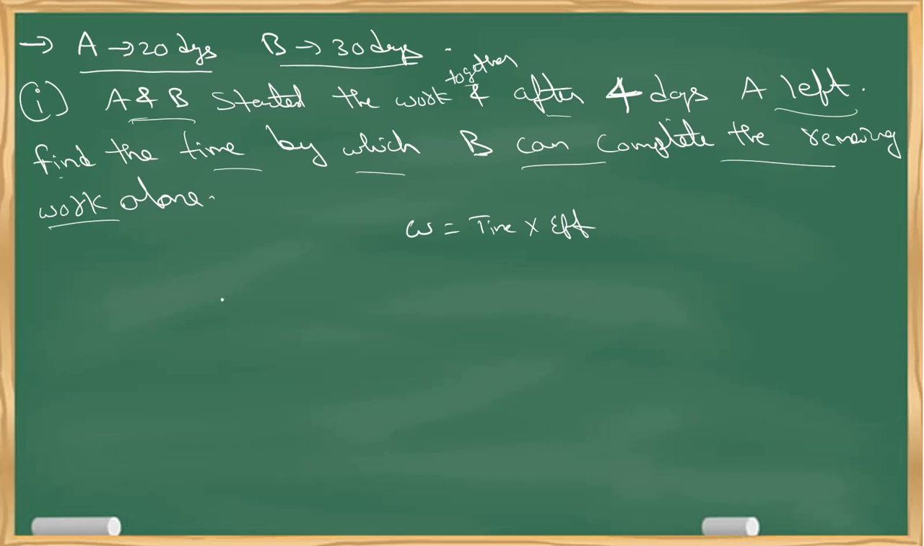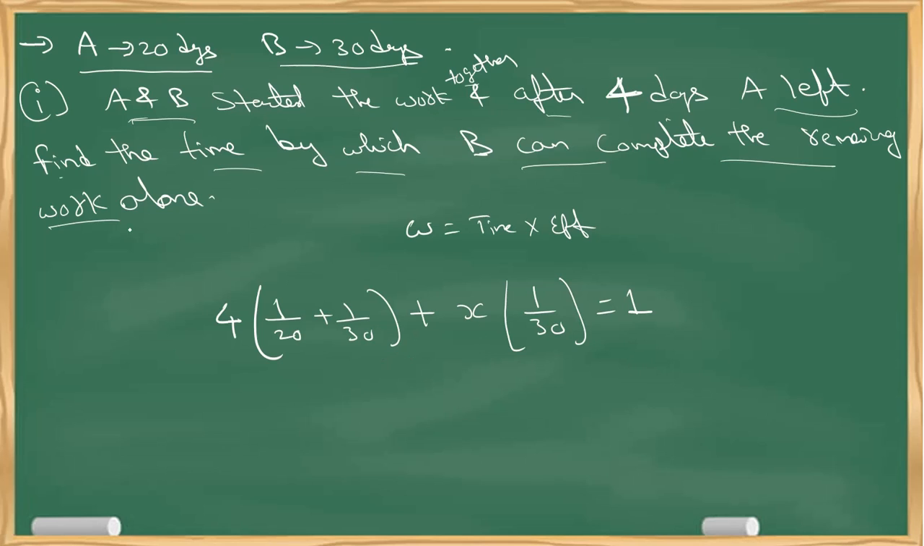Now, for 4 days, who worked? Both A and B worked. So efficiency of A plus efficiency of B, plus the remaining days, which I don't know, x. Who worked? B worked, so 1 by 30. With this, the total work gets completed. So the total work is 1. Find the value of x, and you will get the answer.